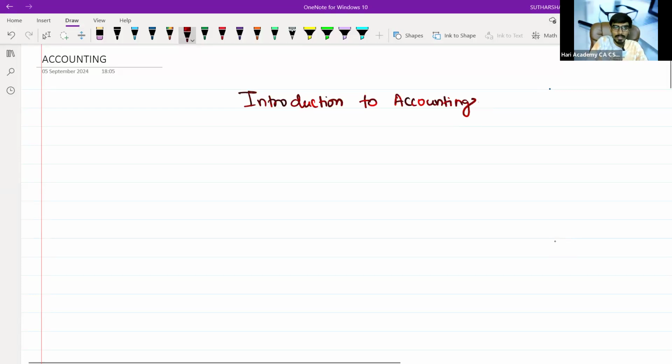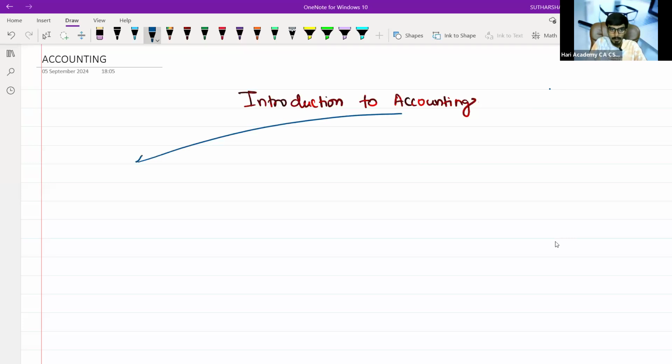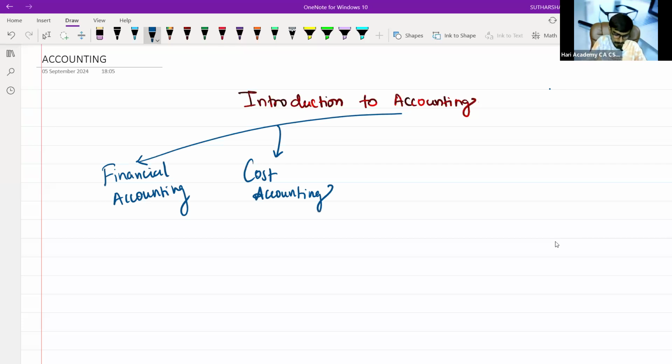Introduction to accounting. Accounting will have branches, like a tree. What are those branches? Number one, for those who have studied from your 11th, 12th and B.Com, is financial accounting. Number two is cost accounting, which is predominantly for you to prepare for your examination for CMA Inter. Next one is management accounting, which is another important paper for you to understand management techniques.